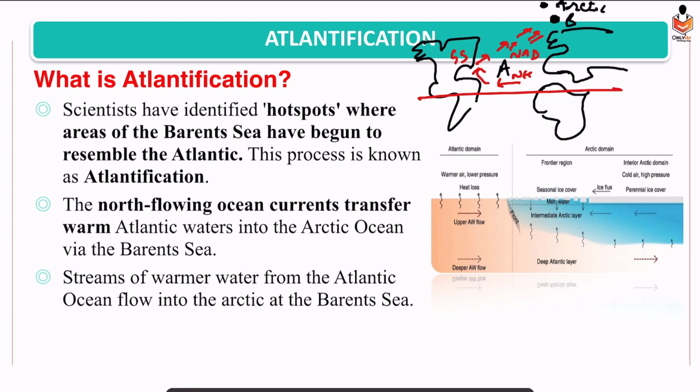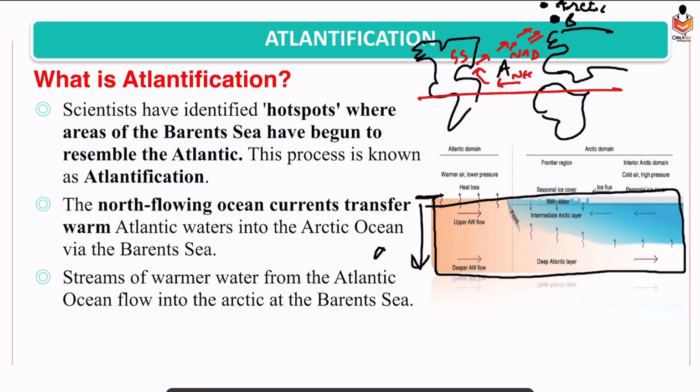So now how is this warm water entering? Suppose this is ocean water, and if you observe from surface to depth, what we are observing is that the warm ocean current through the North Atlantic Drift is entering the Barents Sea but in the deep flow, as a subsurface current, not as a surface current.